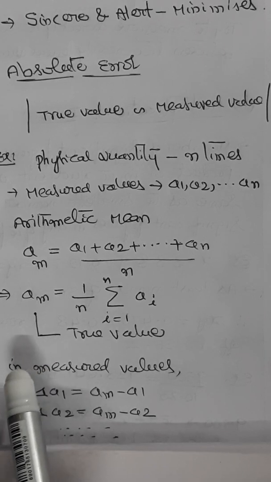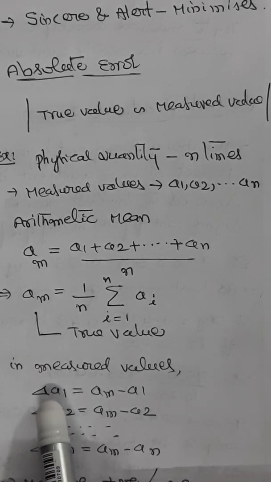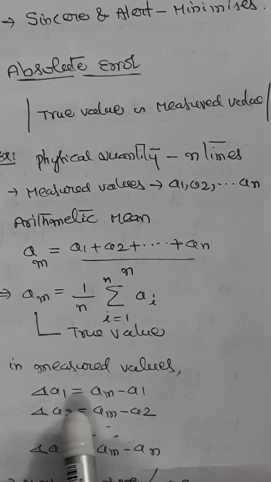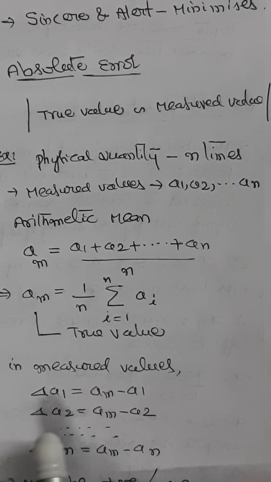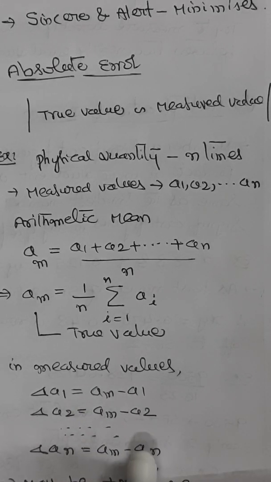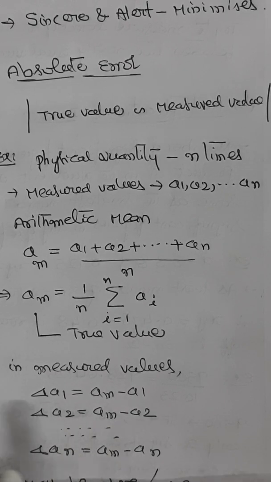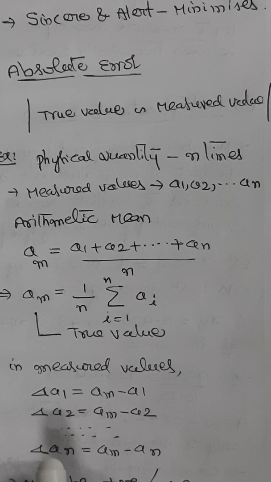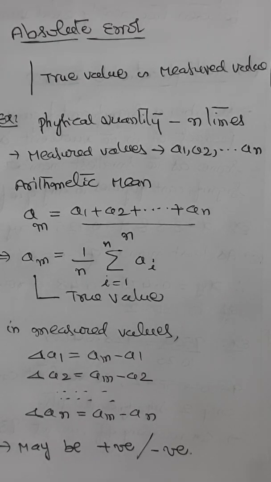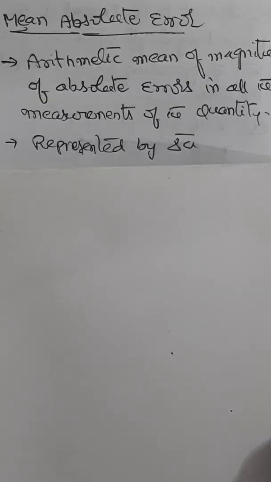absolute error in the measured values of the quantities could be like this. Delta A1, that is AM minus A1. Delta A2, AM minus A2. Delta A3, AM minus A3, etc. Delta AN, AM minus AN. So the absolute error may be either positive in certain cases and negative in certain other cases. So this is what is meant by absolute error.